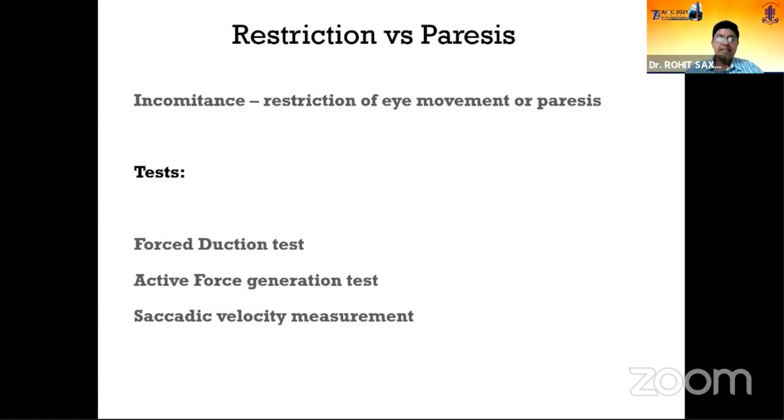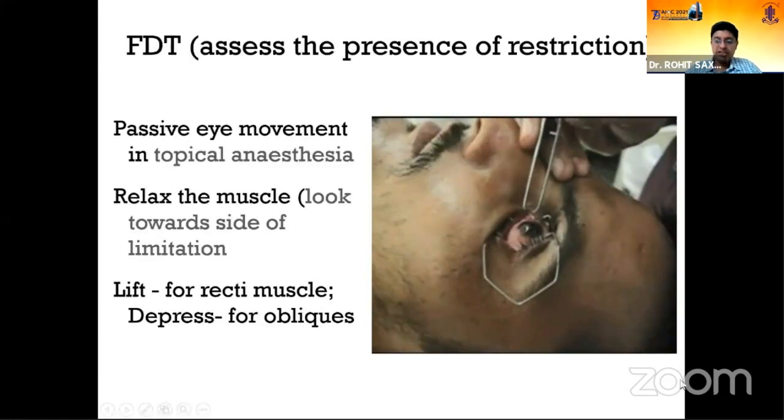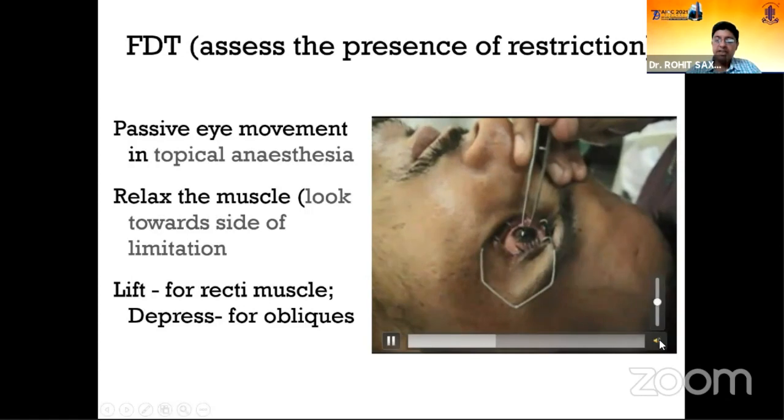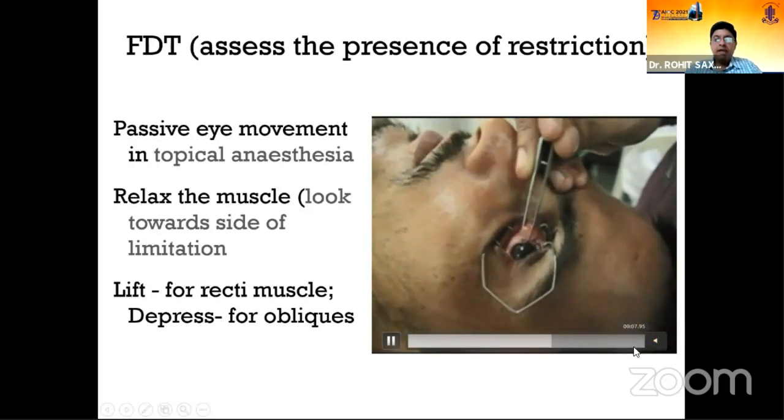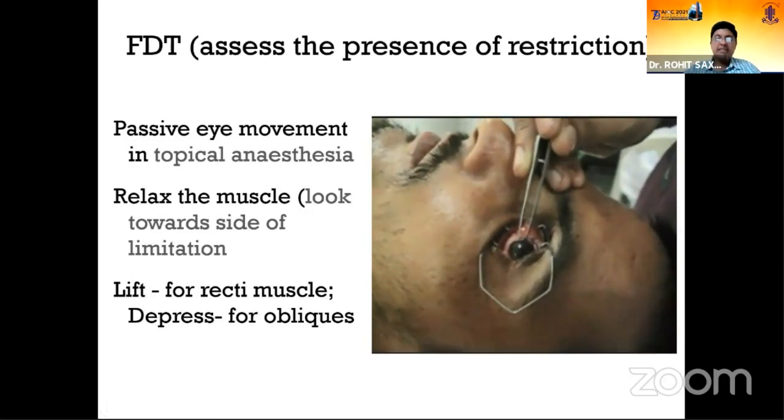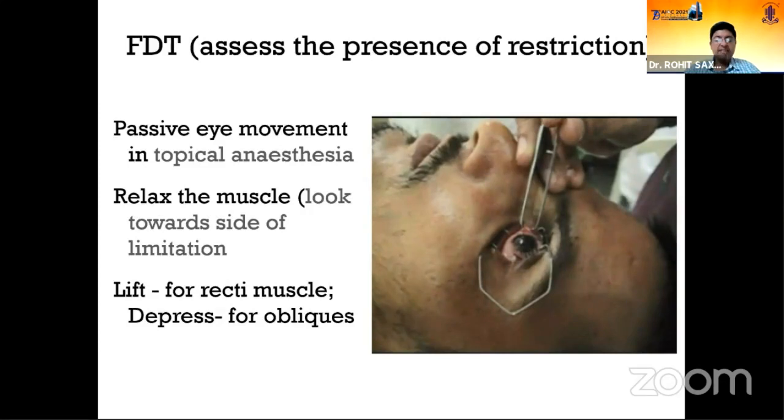Restriction versus paresis, it's important that the restriction of movement should be picked, whether there is any true restriction or it's a paresis. For that, you need to do a forced duction test, and the forced duction test is possible under topical anesthesia in older children or general anesthesia in younger children.